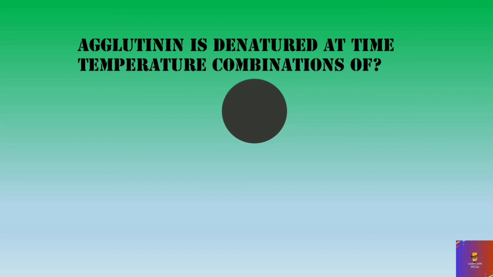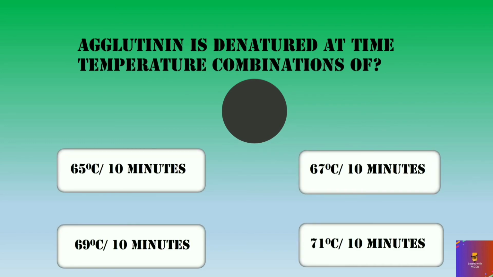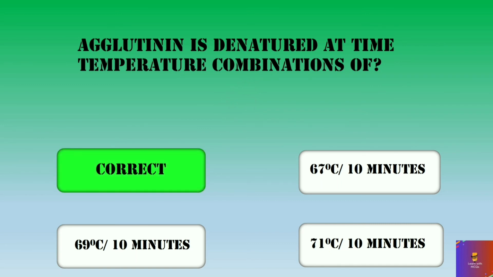Agglutinin is denatured at time temperature combinations of 65 degrees centigrade for 10 minutes, 67 degrees centigrade for 10 minutes, 69 degrees centigrade for 10 minutes, and 71 degrees for 10 minutes. And your timer starts now. And the right option is 65 degrees centigrade for 10 minutes.